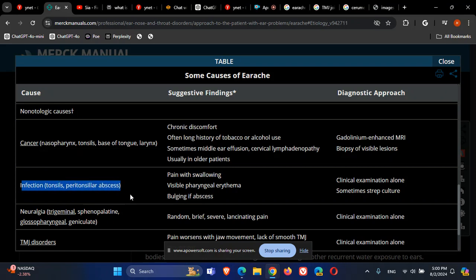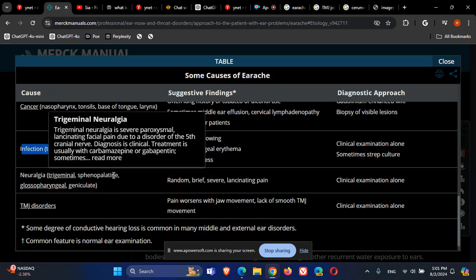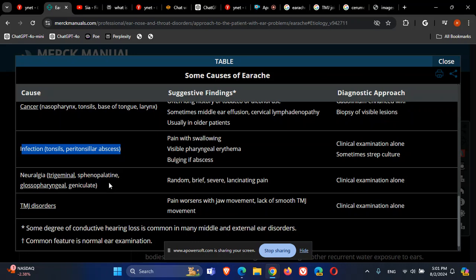Okay, so infection can also cause referred pain in this area: tonsillitis, peritonsillar abscess. You know, tonsillitis with swollen lymph nodes, with swollen tonsils. Sometimes there is a Centor score for strep, so look for swollen tonsils and discharge. Look for lymphadenopathy. Look for fever. Look for the Centor score criteria. And for peritonsillar abscess, look for deviation of the uvula. Look for a bulging abscess near the tonsils in the oropharynx.